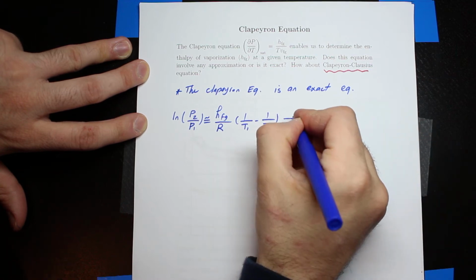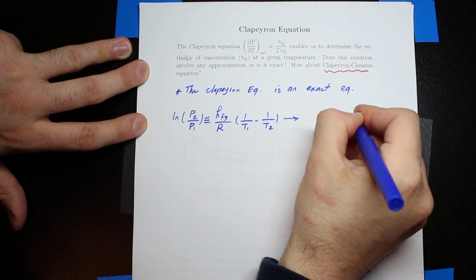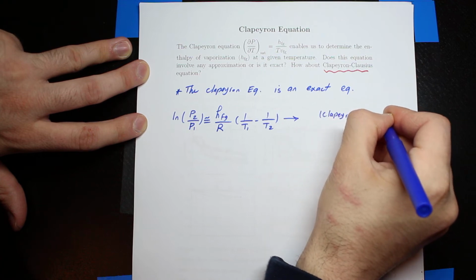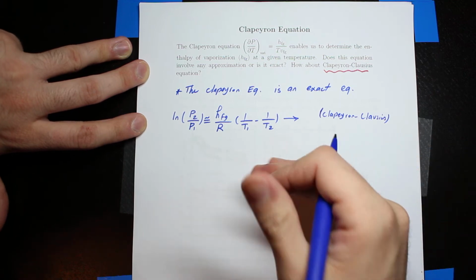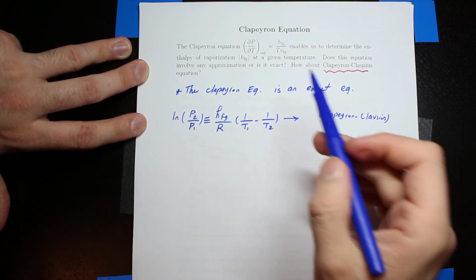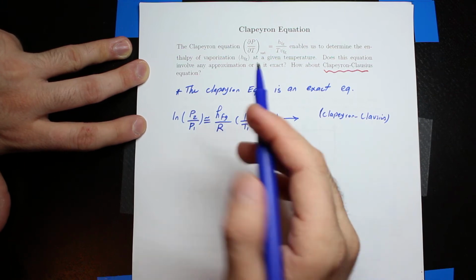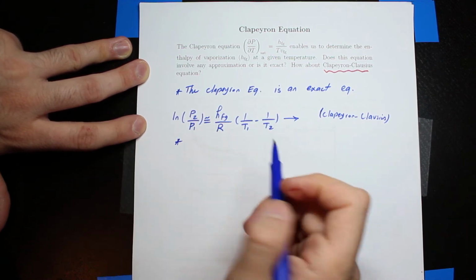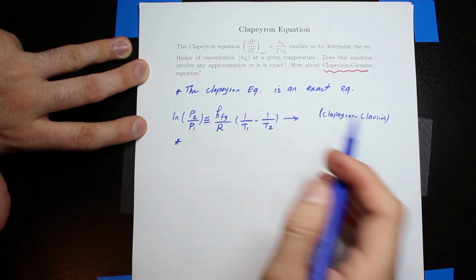Okay, so this equation, which is, by the way, Clapeyron-Clausius, this is not an exact equation. This is an approximated equation. The reason that this is an approximated equation here is because of the fact that we approximated VFG with VG.